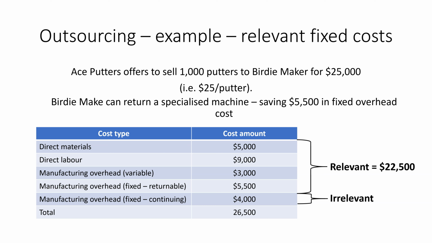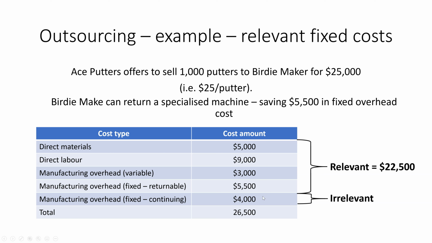into account. So imagine this time that if we don't make putters anymore, we can return one of our machines, and that will save us $5,500 in fixed overhead costs. So the maintenance of the machine, the depreciation, those kind of costs of owning the machine will be removed from our business. So that means that this fixed cost would now be relevant to our decision making. So our relevant costs will be the materials, labor, and variable overhead, as well as the machine that we can return that will save us $5,500.